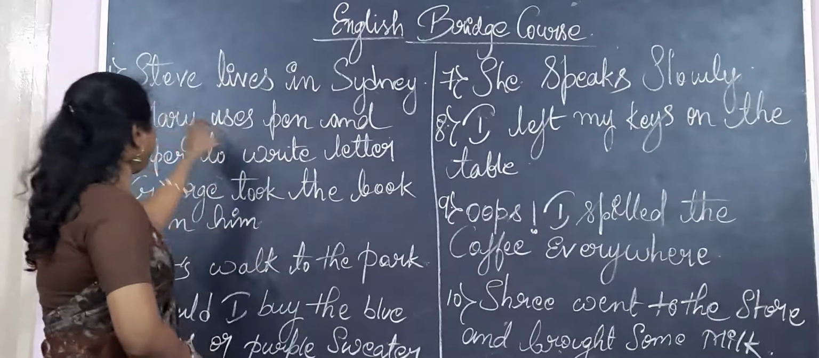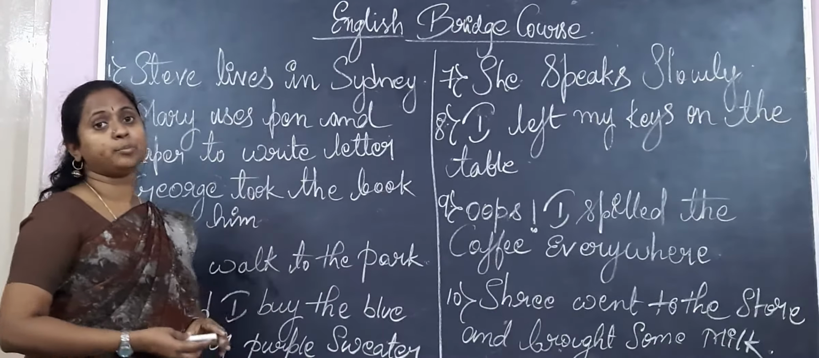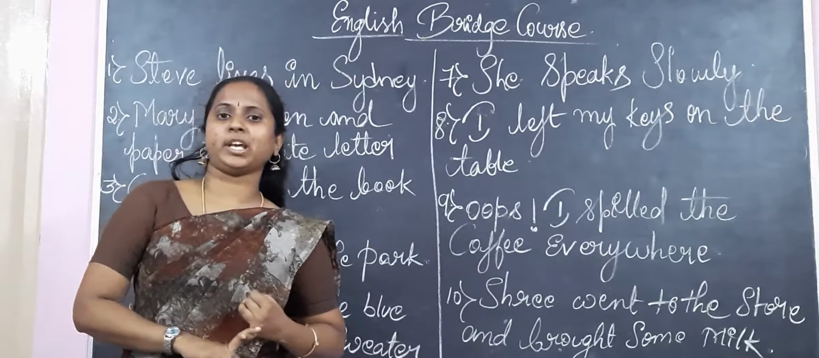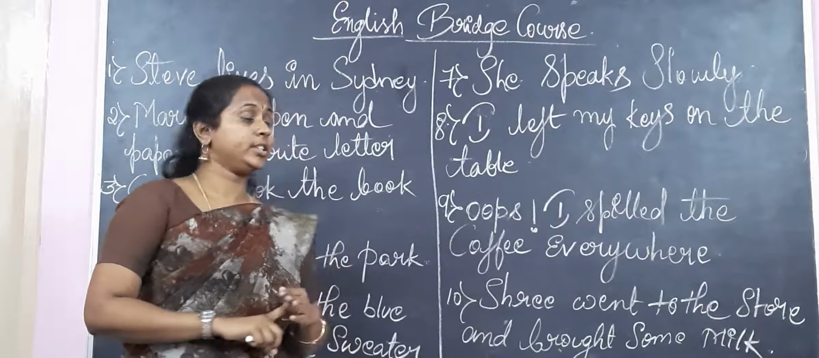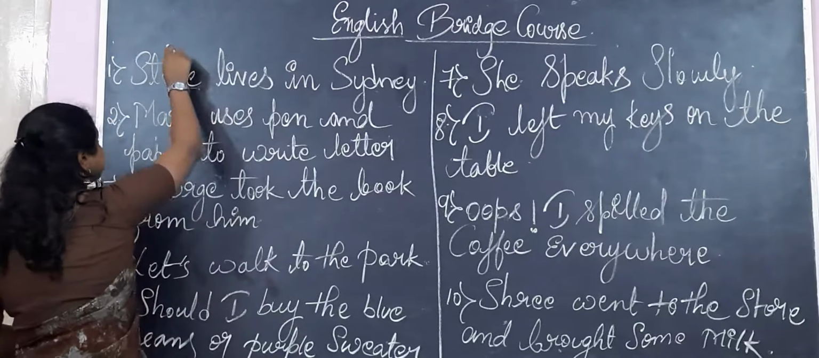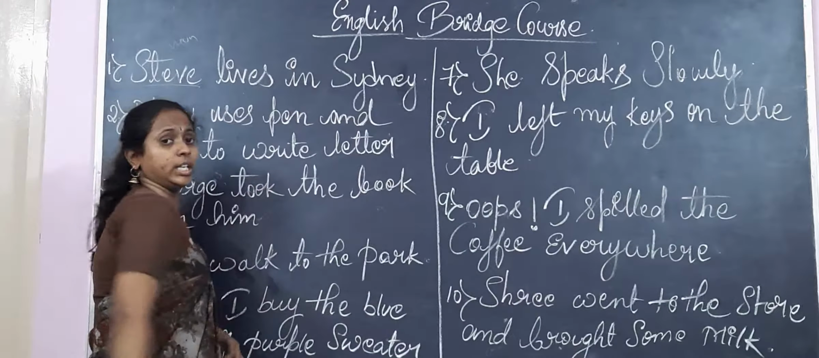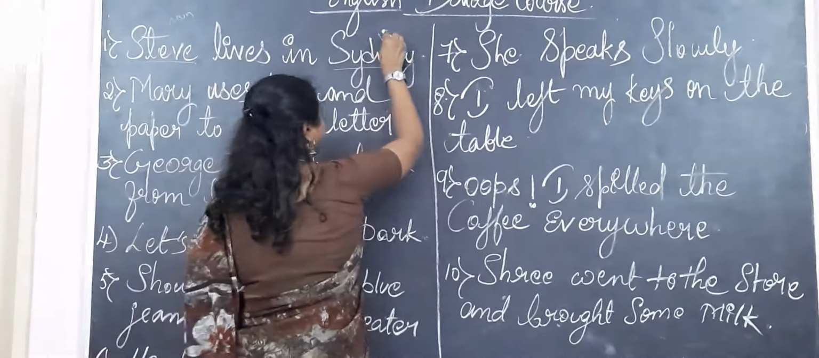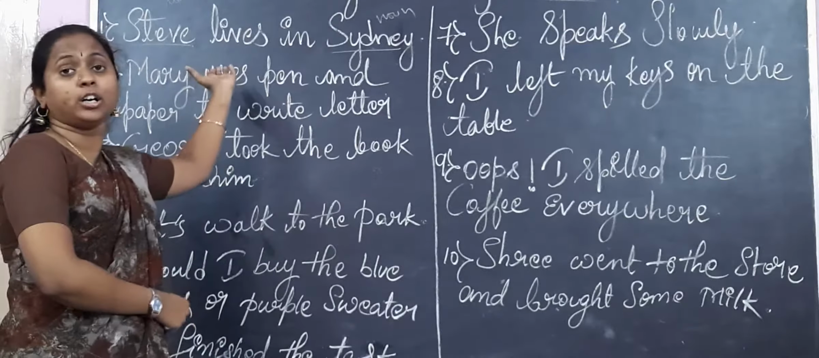See here, Steve lives in Sydney. This is the first example I could tell you for noun. So what is a noun? Name of a place, animal, thing, idea, etc. Here, Steve is the name of a person, which is a noun. Sydney is a place, so even this is a noun. Hope you got an idea on this.